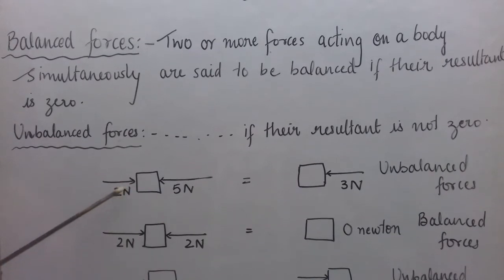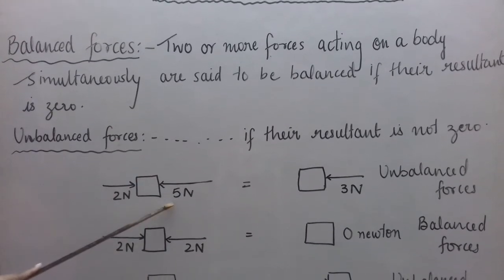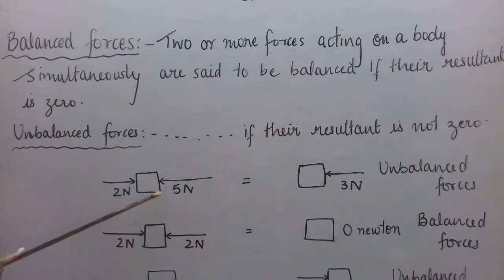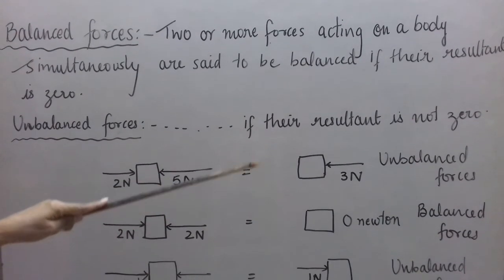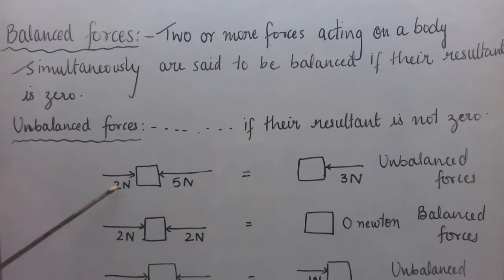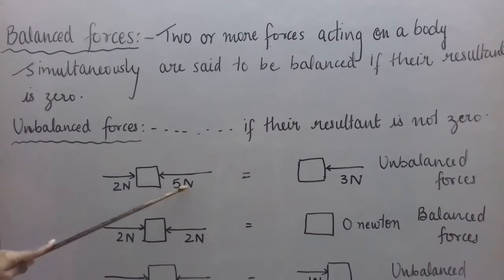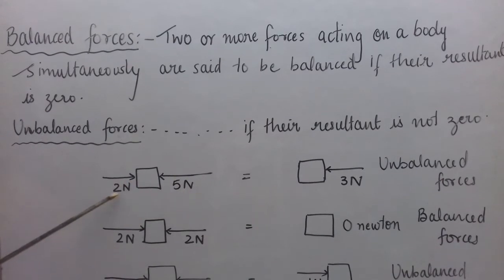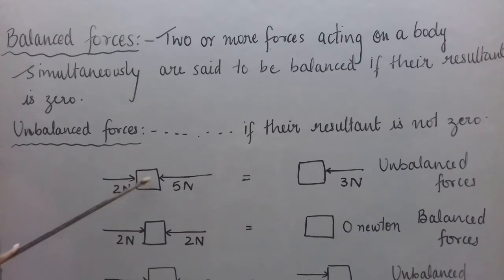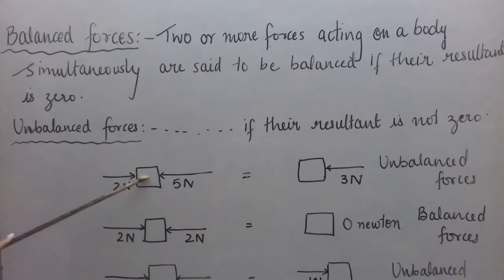Okay, so when the two vectors are in opposite direction, how do we add them? We subtract the magnitudes, like 5 minus 2, it is 3 Newton. And what will be the direction of the resultant? The direction of the greater vector. So, which is greater? 2 Newton and 5 Newton. 5 Newton is the greater force. It means the resultant of 2 Newton and 5 Newton, which are the two forces acting on this box, is 3 Newton and its direction is towards the left-hand side.